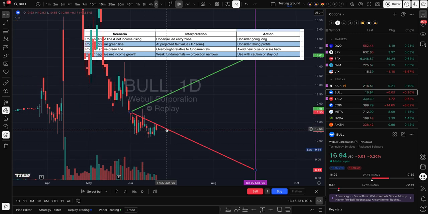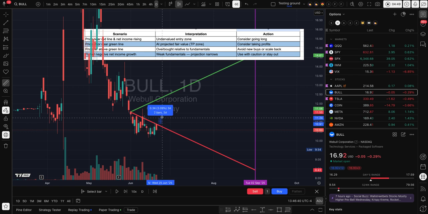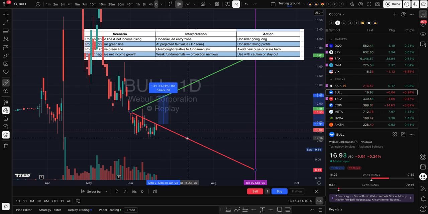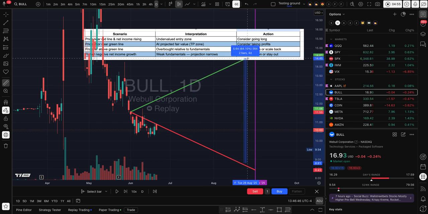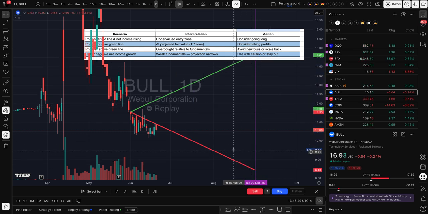If price is in the red line and the net income is rising, it's undervalued, an entry zone interpretation, and the action is to consider going long. And for example, maybe from here to here, that's 14%, here to here 29%, here to here that's 64%, something like that, right? If it moves. And then price at or near green line, at projected fair value, consider taking profit on those areas. And then price far above green line, anything above is overbought. Avoid new buys, so don't buy in this area, and scale back if you have it.